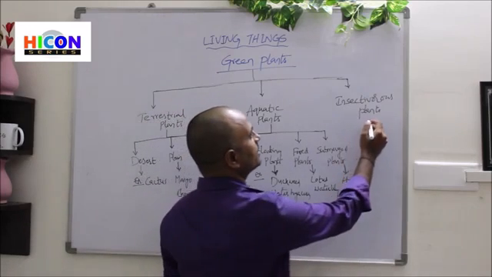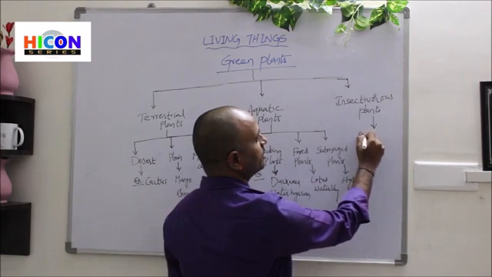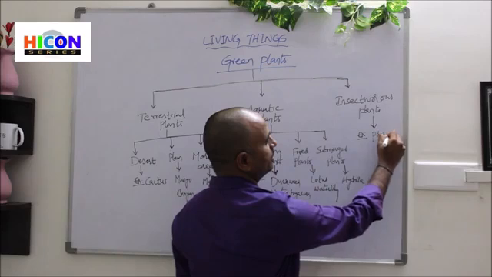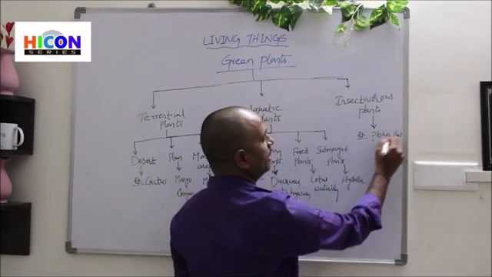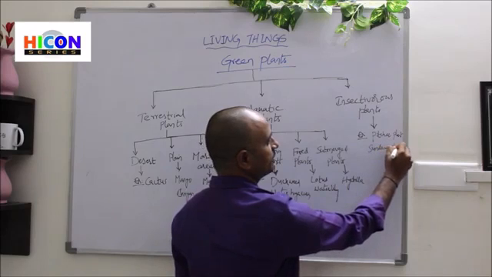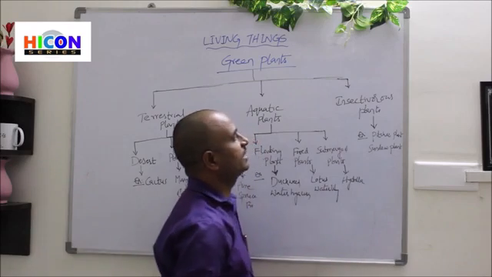And we have already discussed the examples for the insectivorous plants. The examples are pitcher plant, sundew plant and Venus flytrap.